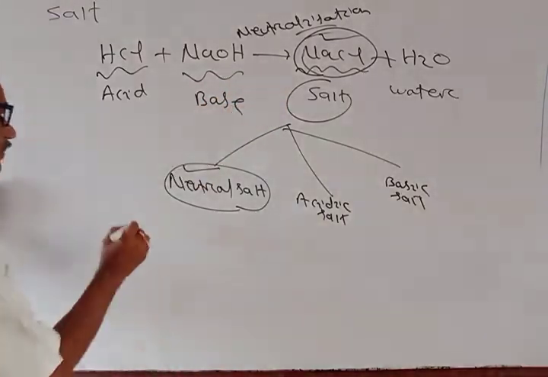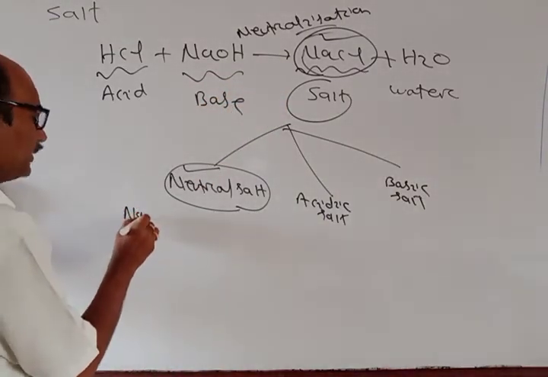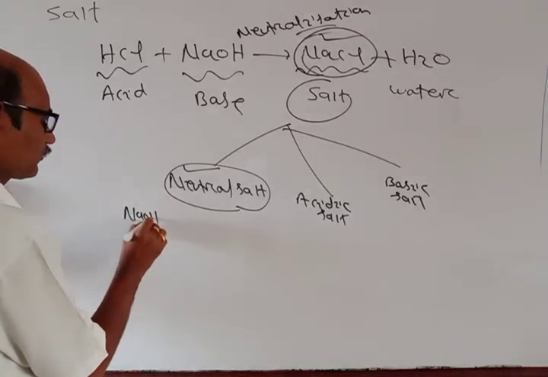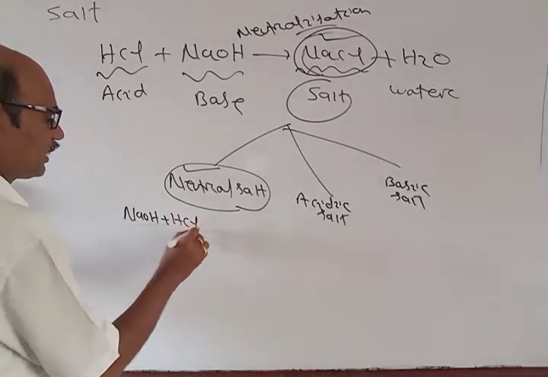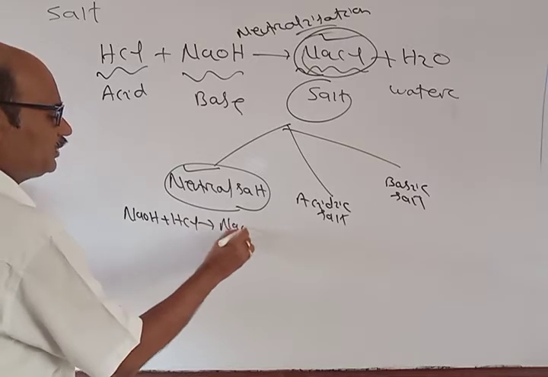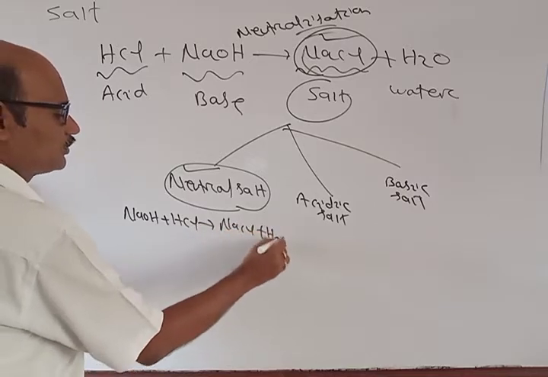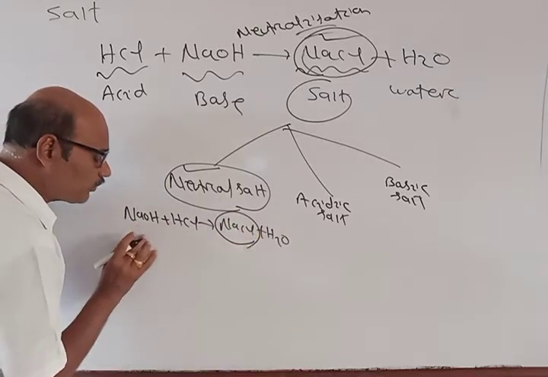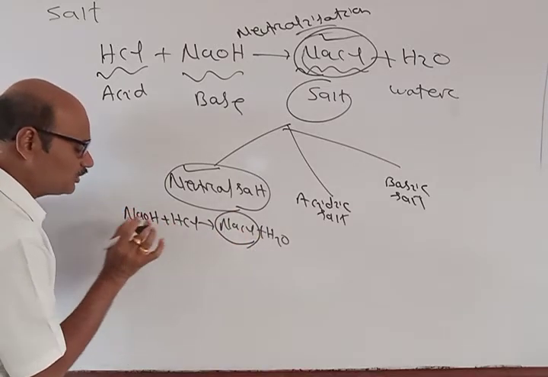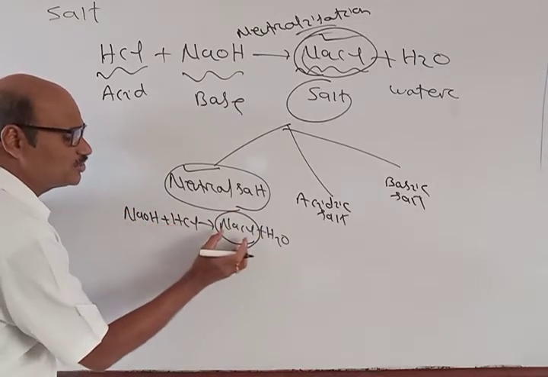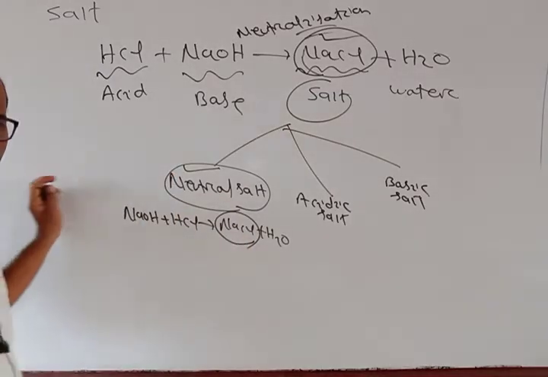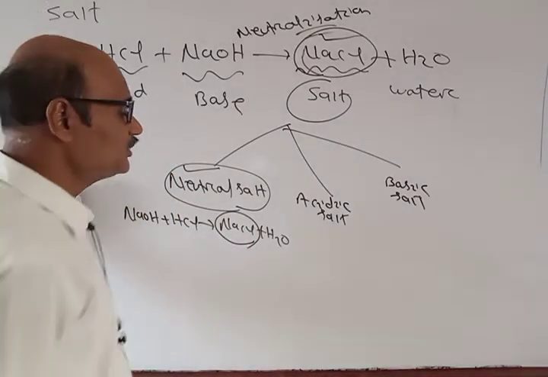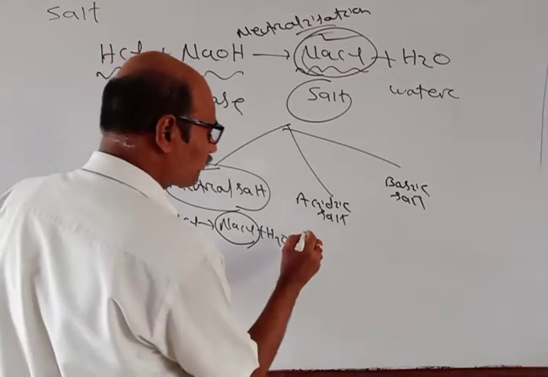If I take NaOH and HCl, I am getting what? NaCl and water. Here, this salt NaCl is produced by the complete neutralization of the acid and the base. So this is called what? The neutral salt.